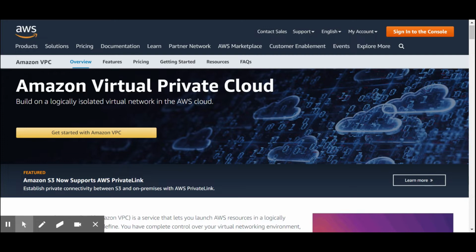So VPC is basically a logical isolation of the network where we can launch our AWS resources. This is a place where all our resources will be created so that we can communicate to those resources on a particular port. Whenever you create a resource, an IP is assigned to it. The IP will be assigned based on the subnets in which we create it, and those subnets will be residing in the VPC.